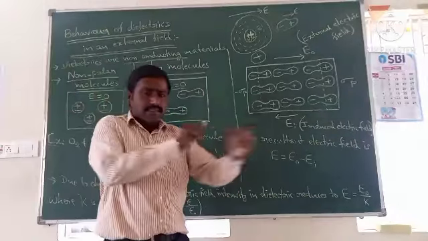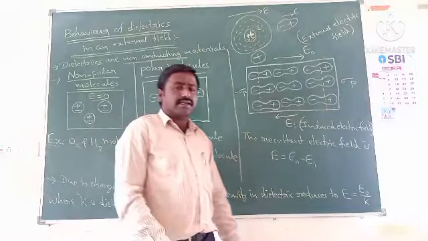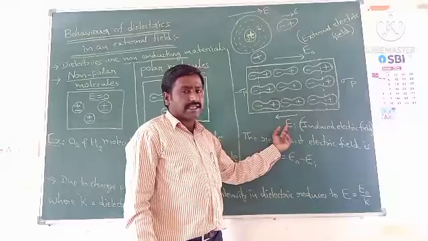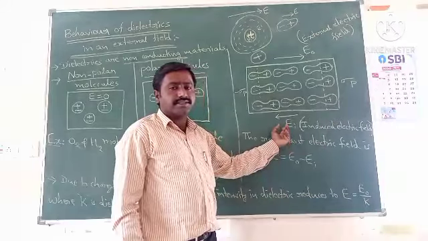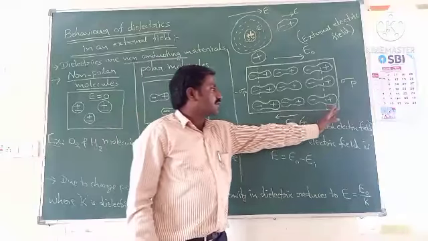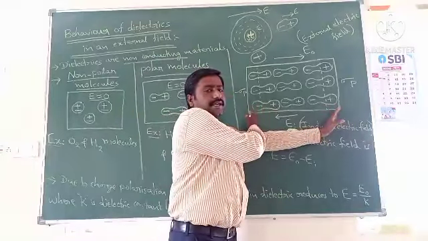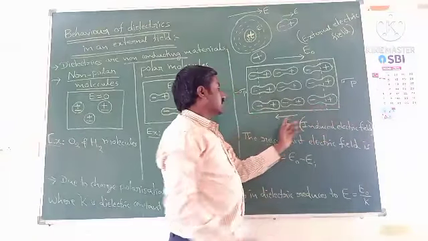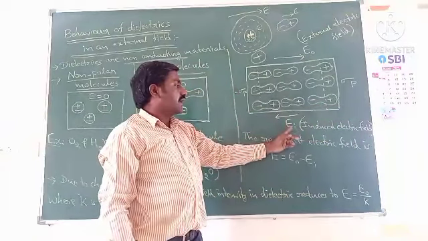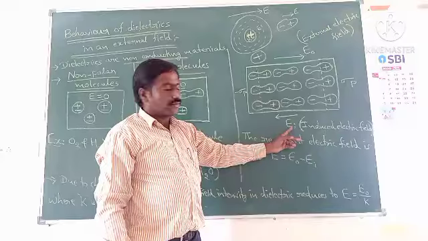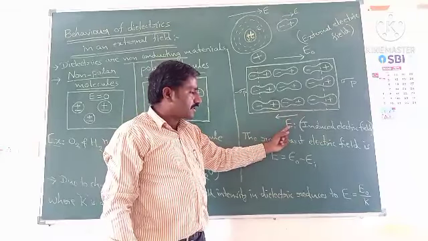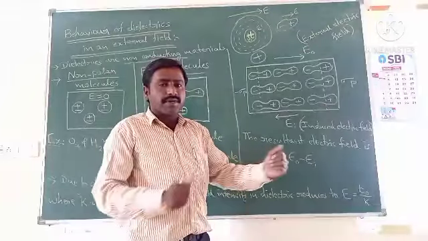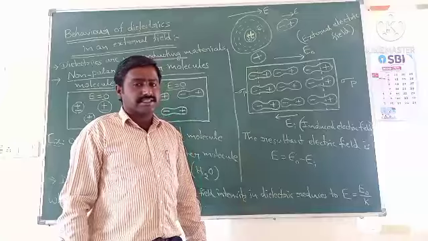So one side has positive charges and one side has negative charges. When the charges are separated, immediately an electric field acts. That electric field is called the induced electric field. This side positive charge and this side negative charge, so the electric field direction is like this. This is the induced electric field direction. This induced electric field is due to the charge separation, which is called charge polarization.